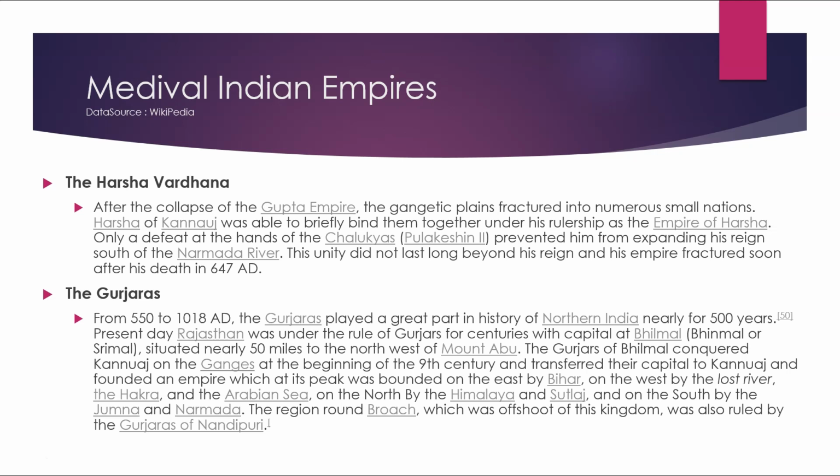The Gujars of Bhilmal conquered Kannauj on the Ganges at the beginning of the 9th century, and they transferred the capital to Kannauj and founded an empire which at its peak was bounded on the east by Bihar, on the west by the lost river Hakra and the Arabian Sea, on the north by the Himalaya and Satluj, and on the south by the Jumna and Narmada. The region around Broach, which was an offshoot of this kingdom, was also ruled by the Gurjars of Nandipuri.